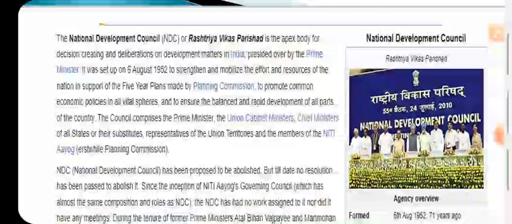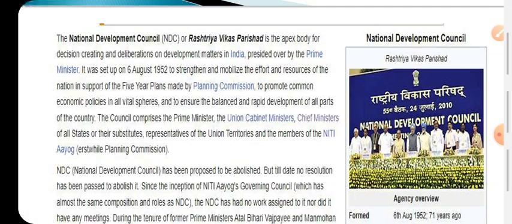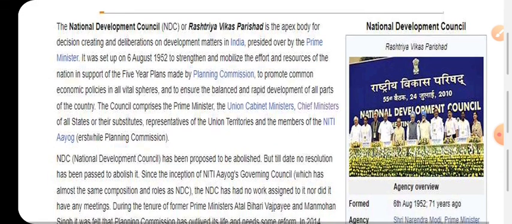Then one more thing, a related body of the Planning Commission, that is the NDC. NDC is the Rashtriya Vikas Parishad, or National Development Council. It was established on 6th August 1952, because we know the first five-year plan came in 1951, and under the first five-year plan the council, the National Development Council, was established.